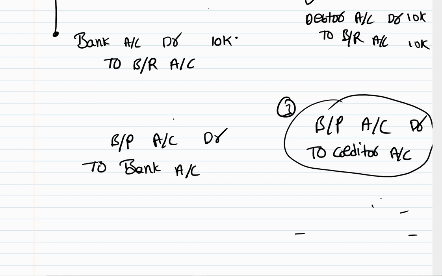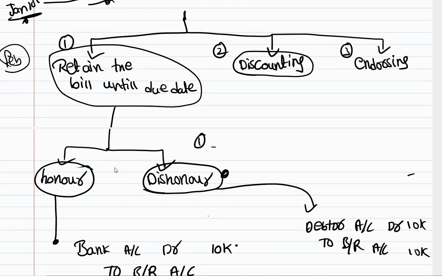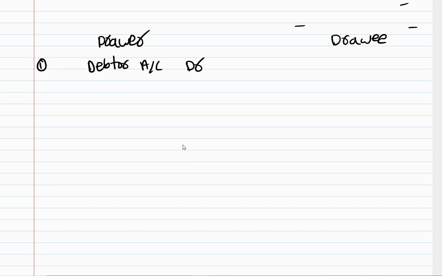So you can write all this in one place. In the books of Drawer, it will look like this. First, when we sell goods, we'll be writing debtor account debit to sales, always credit sales. We don't concern here about the cash sales. And in the books of Drawee, you will be writing purchases account debit to creditor account.